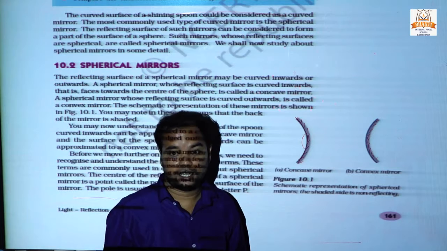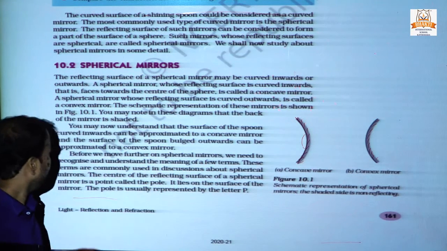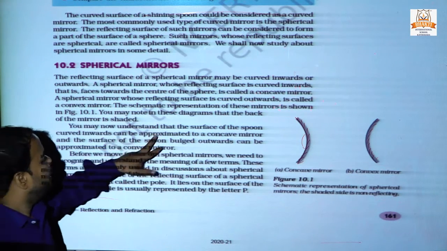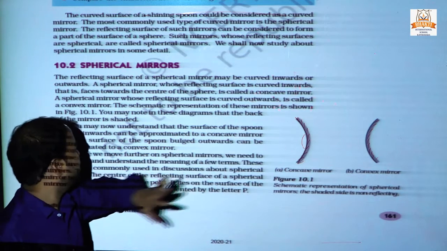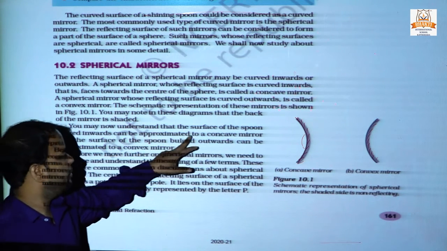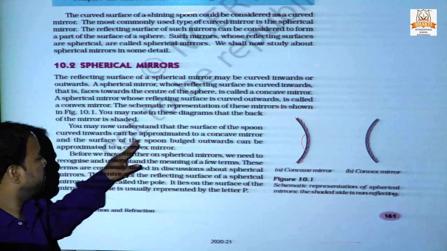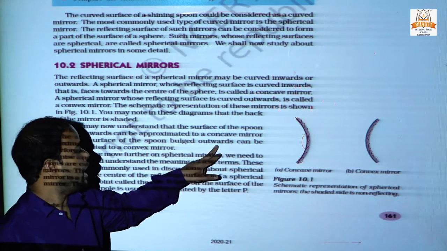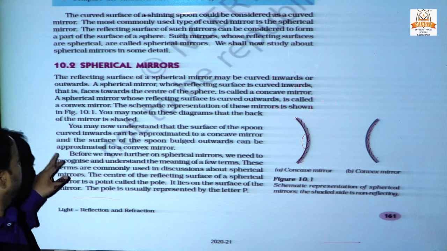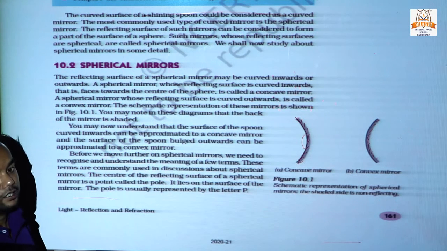What is the reason behind that? We will discuss. We may now understand that the surface of the spoon curved inward can be approximated to a concave mirror, and the surface of the spoon bulging outward can be approximated to the convex mirror.